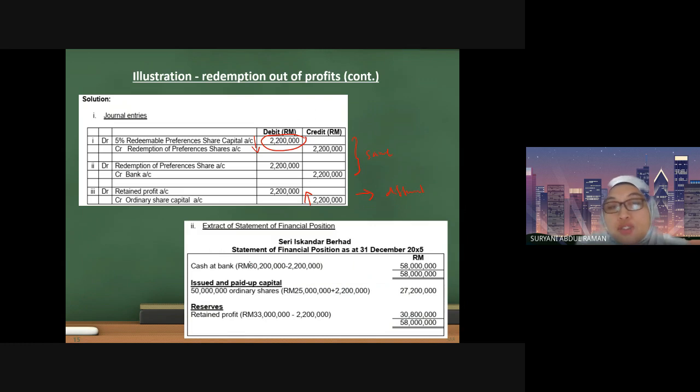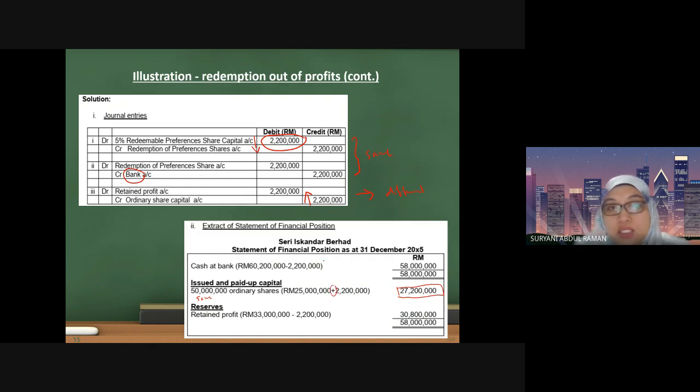For the cash at bank, you only have one transaction here, so you are going to minus the amount. As for the ordinary share capital, the unit is still the same, because you are not issuing the shares. However, the value will be different because you have a transaction here.